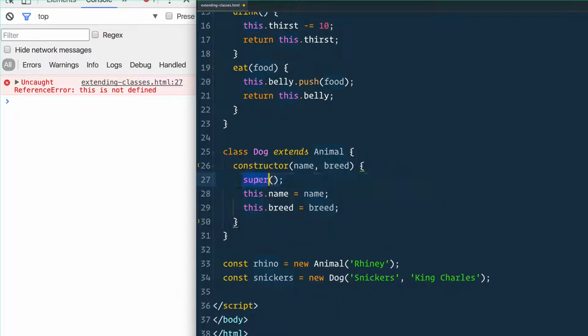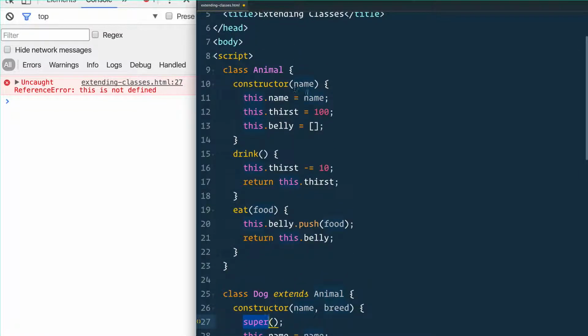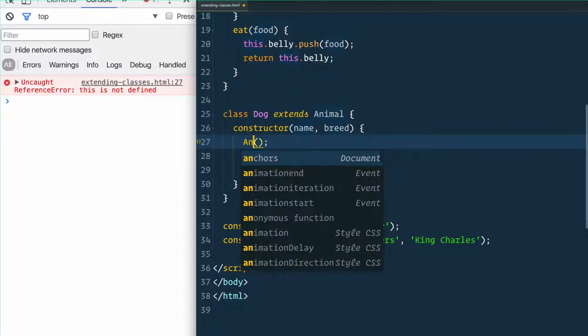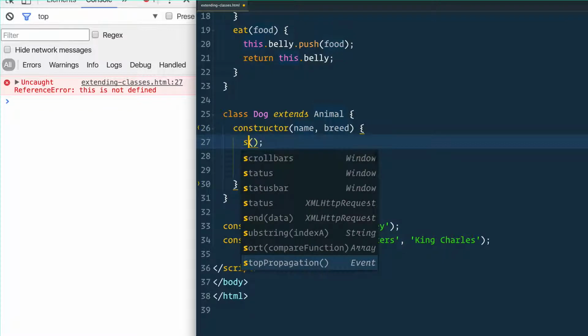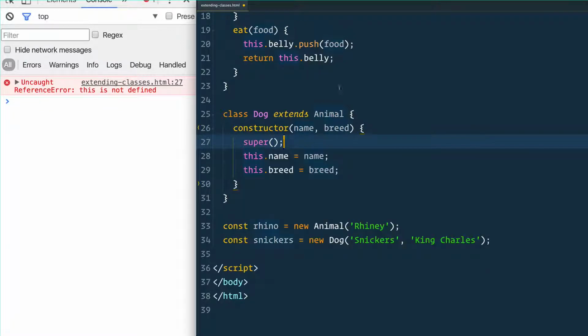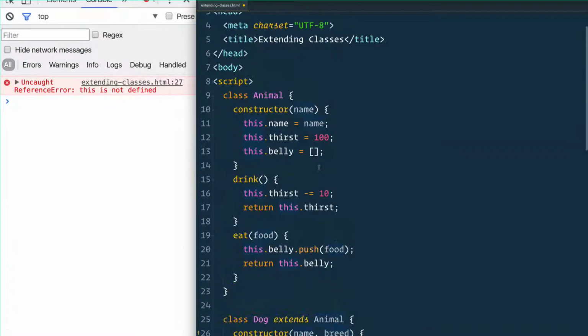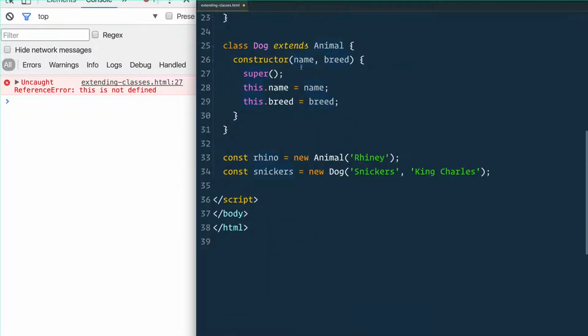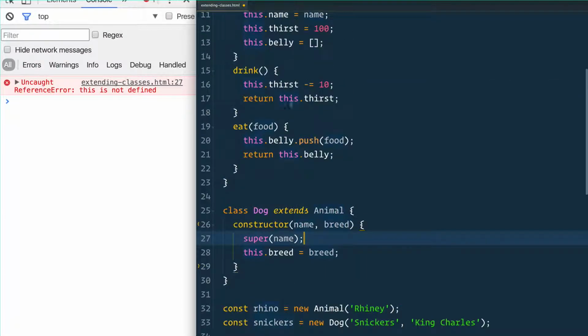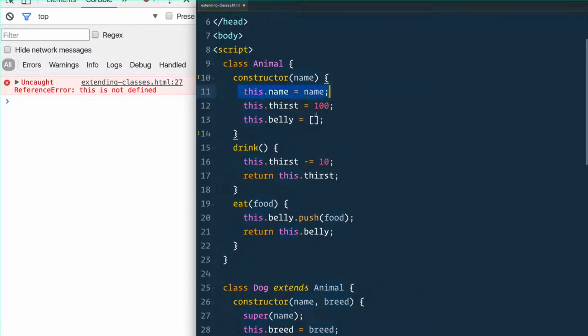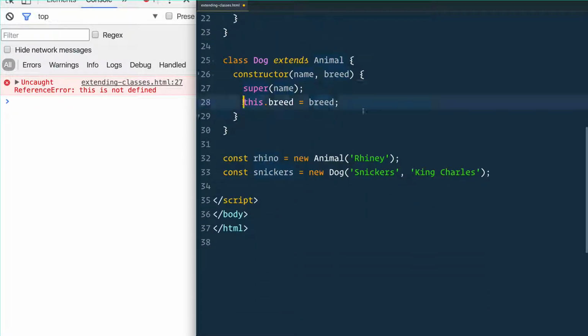However, what does super need? Super needs a name, right? We're essentially just calling Animal like that, but the keyword super will call whatever you are extending, and it looks like it needs a name, so we'll pass in that name variable to them. We don't need this.name anymore because this.name is going to get set up here, as well as thirst and belly and drink and eat, but we do set this.breed. So let's try that out now.